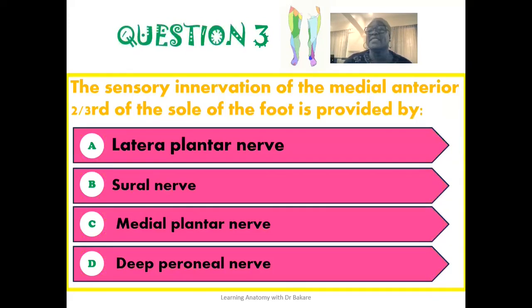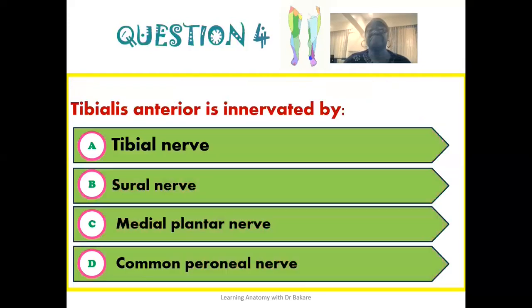For the third question, the sensory innervation of the medial anterior two-thirds of the sole of the foot is provided by the medial plantar nerve. It is the medial plantar nerve that provides sensory innervation for the medial anterior two-thirds of the sole of the foot, while the lateral anterior one-third of the sole of the foot is innervated by branches from the lateral plantar nerve. The fourth question, the tibialis anterior muscle is innervated by the common peroneal nerve or the common fibular nerve. This is what provides innervation for the tibialis anterior muscle.